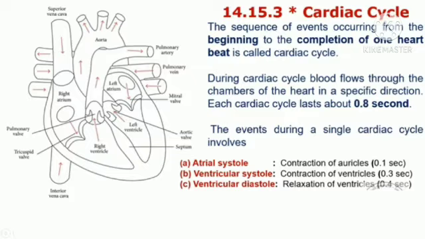First is atrial systole, that is contraction of the auricles. It happens in 0.1 second. Ventricular systole, that is contraction of the ventricles, happens in 0.3 second. And finally ventricular diastole, the relaxation of the ventricles, happens in 0.4 seconds. So all the timings sum up to form 0.8 second.